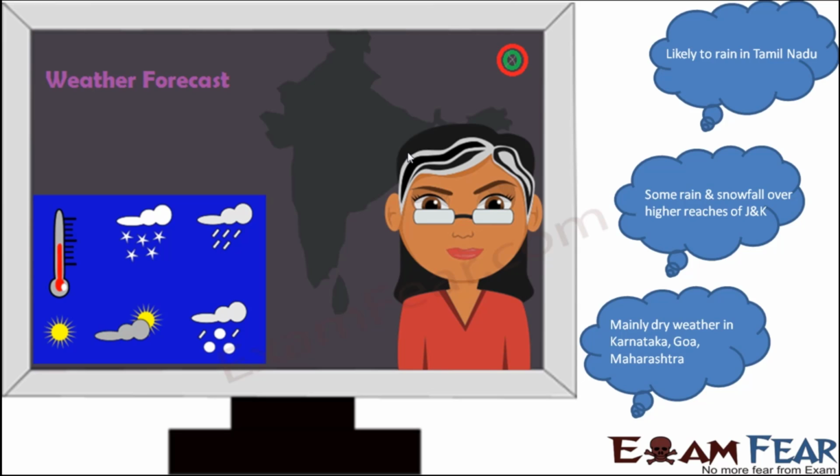Now how does the news reader know how the weather is going to be in the coming days in different places? She is just giving you the news, but actually it is all calculated scientifically by the meteorological department. There are people who have good knowledge about weather forecasting, and there are instruments to measure and to predict how the weather would be in the coming days. That's how this entire news comes up.